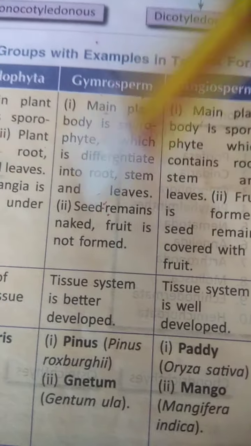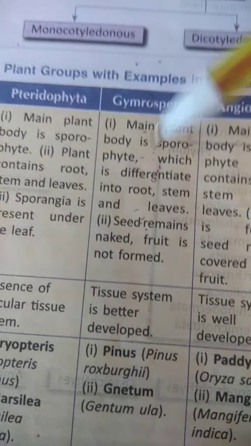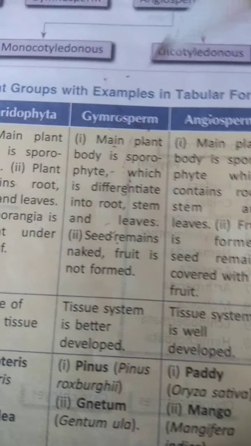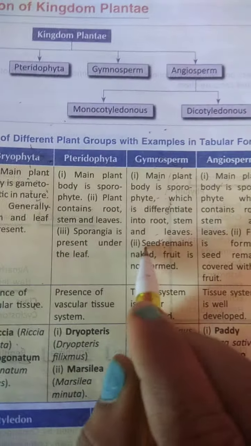Tissues are better developed because they are highly developed plants. Examples are Pinus and Gnetum. So these are the gymnosperms. Basically, gymnosperms we can say are the naked-seeded plants. The main feature of this group of plants is that the seeds are naked.